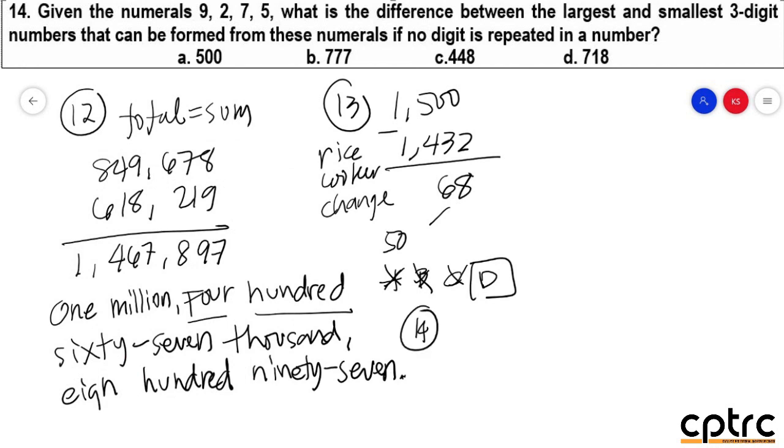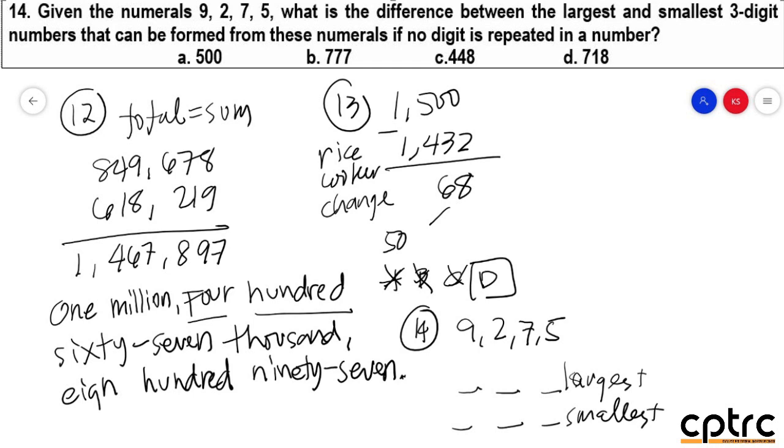Number 14. Given the numerals 9275, what is the difference between the largest and the smallest 3-digit numbers that can be formed from these numerals if no digit is repeated in a number? So take note, ang sitwasyon po is binigyan kayo ng 4 na numero, and these are 9, 2, 7, and 5. Kailangan mo i-compose lang into 3 digits. Dapat 3 lang. No? At dapat yung 3 digit na yan, this should be the largest at yung isa po is the smallest. Okay? And after makuha mo yung dalawa po is you need to get the difference.